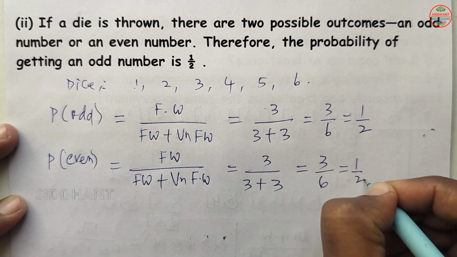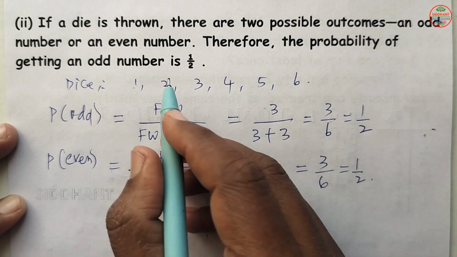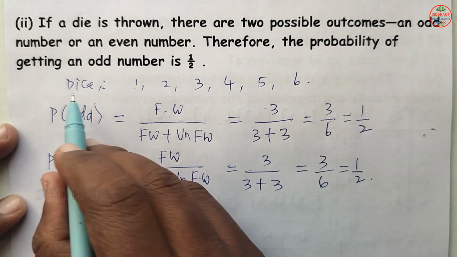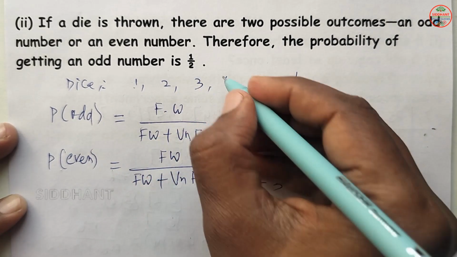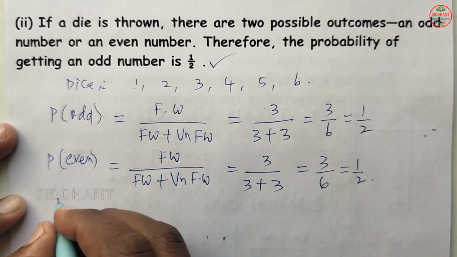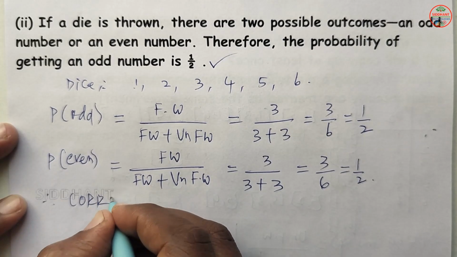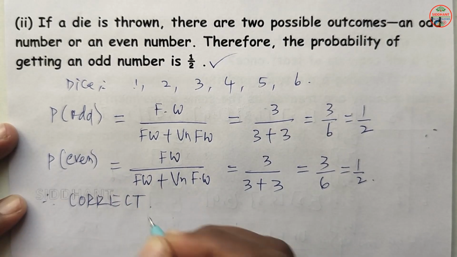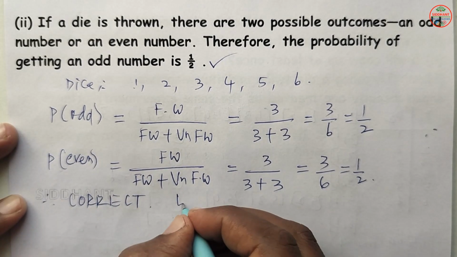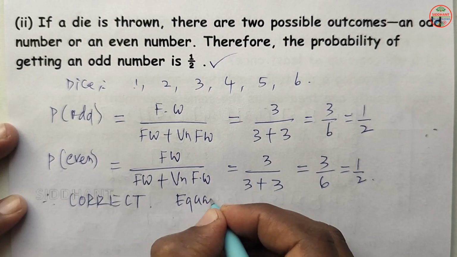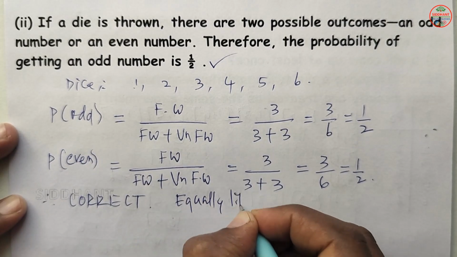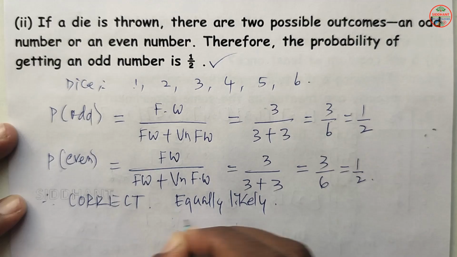That will be 1 by 2 here. So here in the question they told the probability of getting an odd number is 1 by 2, which is correct here. So therefore the probability of getting the odd number is correct, and we can say it is equally likely outcomes here.